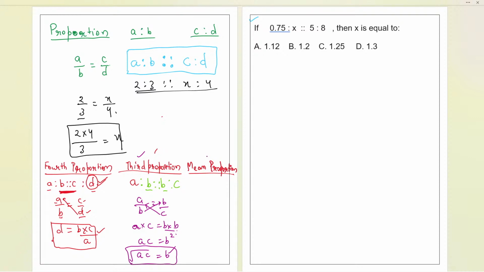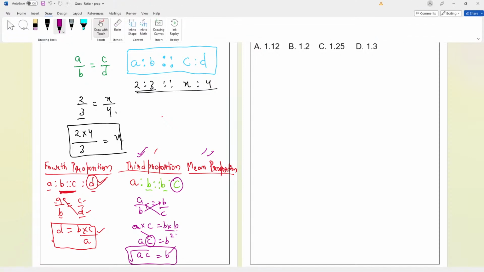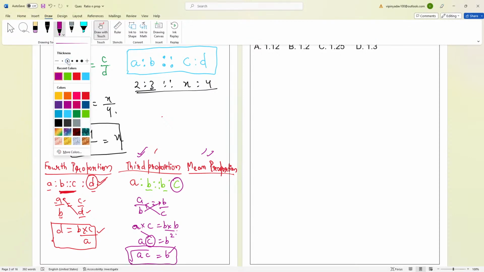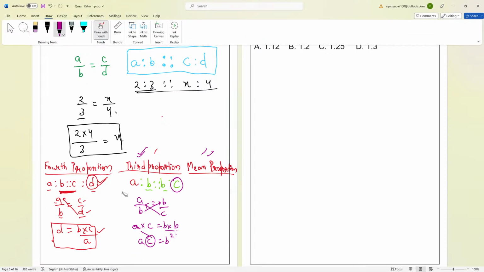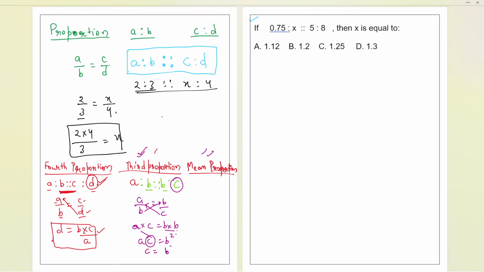Now, if I talk about the mean proportion, this third proportion and the mean proportion are same. Okay, so let me write over here. By mistake I've written B, basically I need C over here. I need C. This is the third proportion. By mistake I've told you. So now the C basically we need over here. The same part I have calculated by mistake, but now the third proportion will be C. That's why we have to calculate C only. So now let us calculate it right over here. Just we have to write at the last step only B square by A.